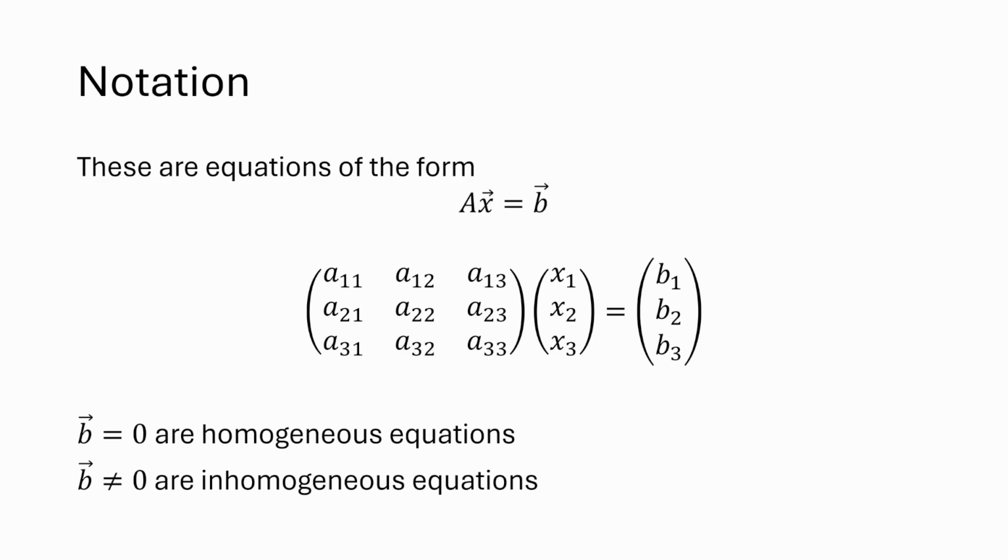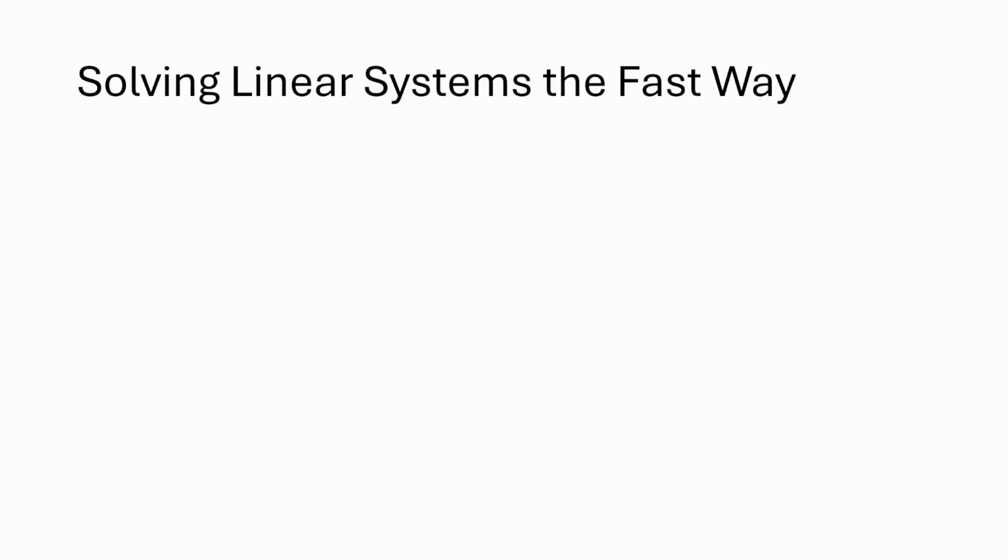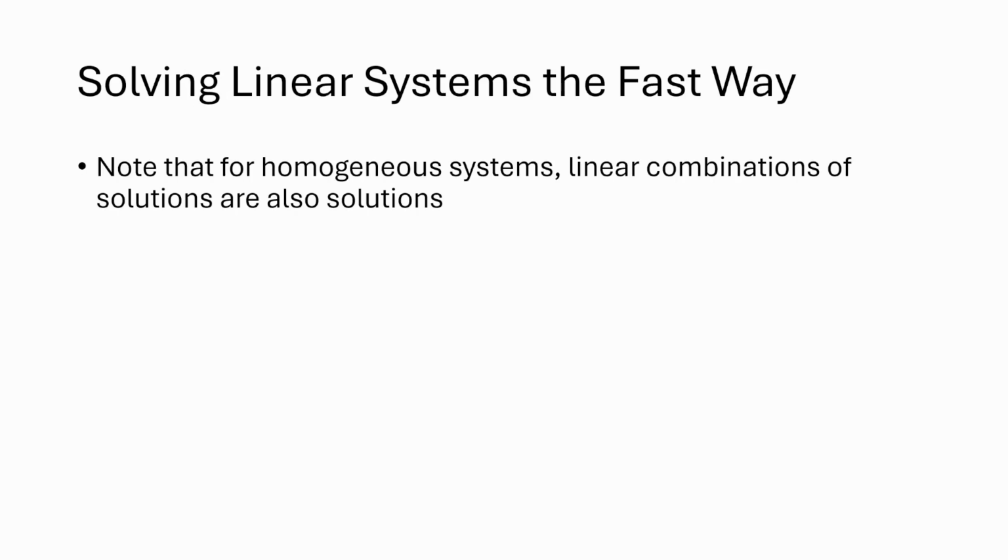And so it makes sense that any other vector that's pointed in the same direction would also satisfy those geometric constraints that are encoded in these equations. So linear combinations of solutions for homogeneous systems are also solutions.